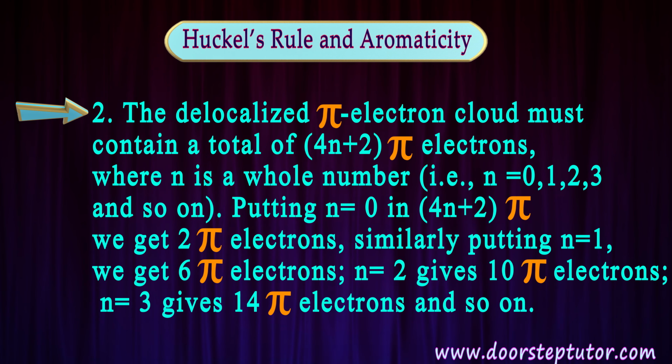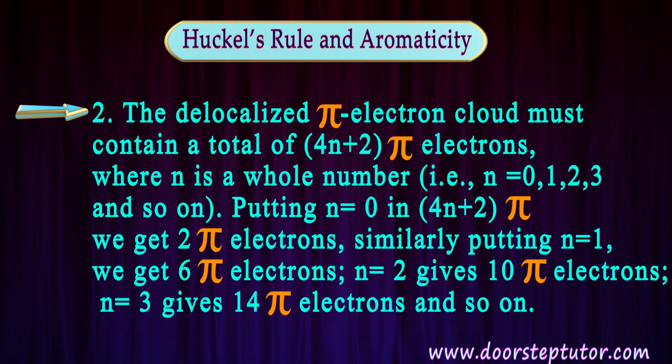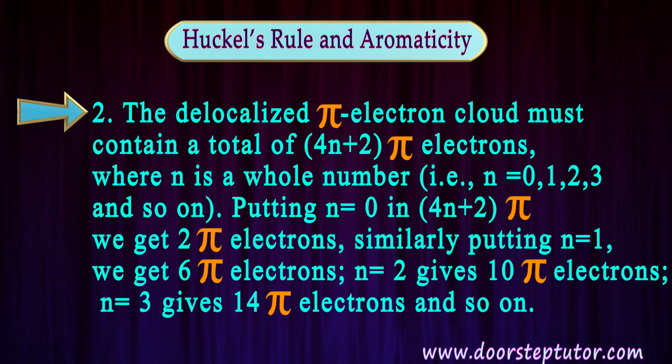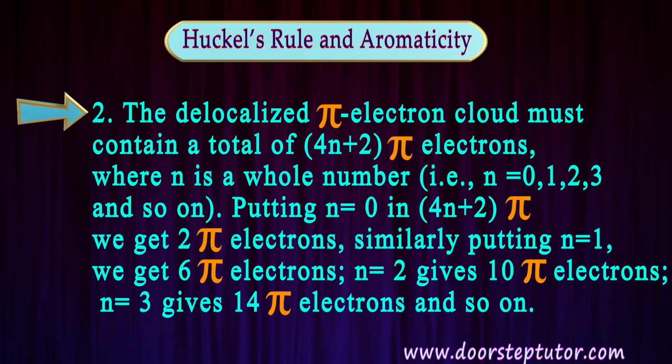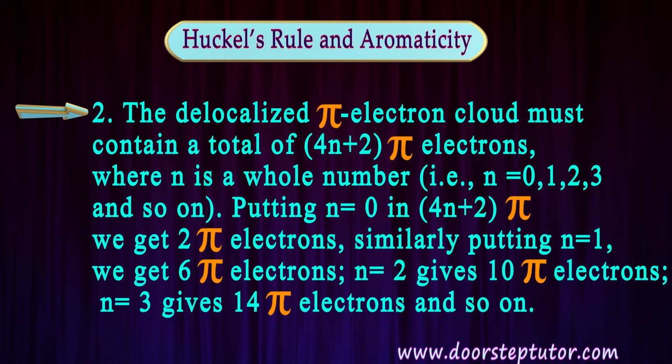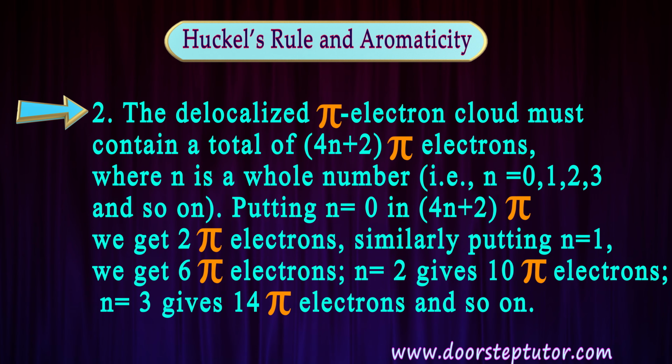The second rule is that the delocalized pi electron cloud must contain a total of 4n plus 2 pi electrons. It means if n is a whole number, say 0, 1, 2, 3, then if we put 0 in place of n, we get 2 pi electrons.